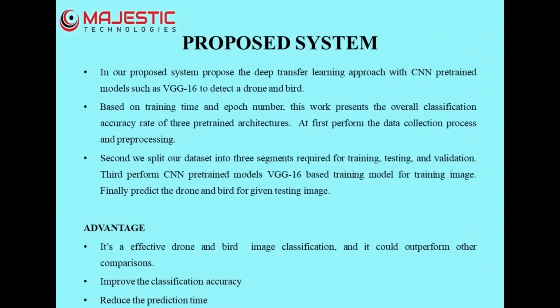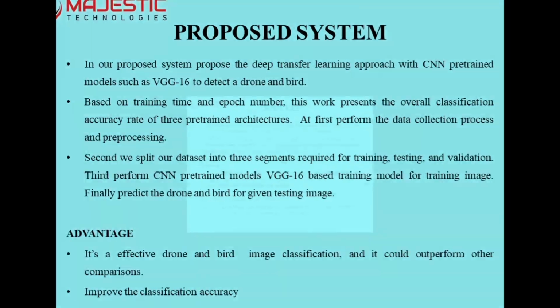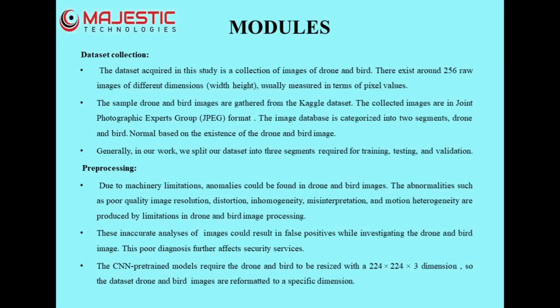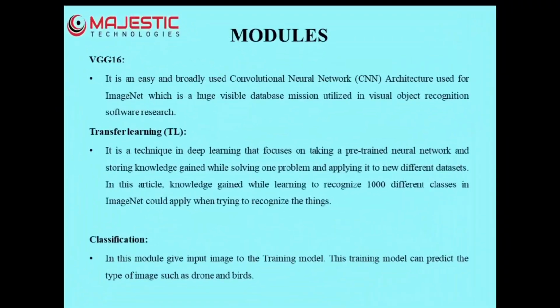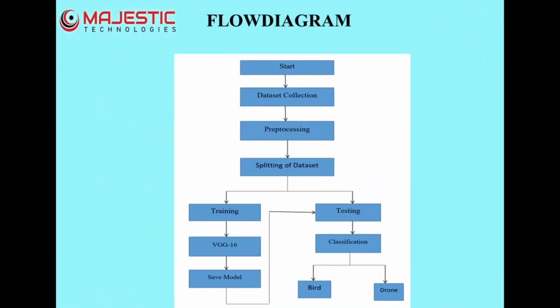Using machine learning makes classification easier and more efficient. Our proposed system is based on a CNN algorithm, which takes minimum prediction time. The modules are dataset collection, pre-processing, and splitting the data into training, validation and testing.